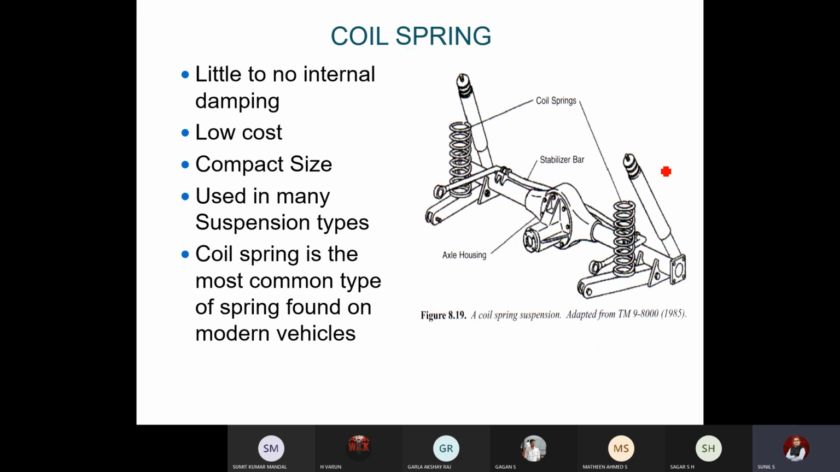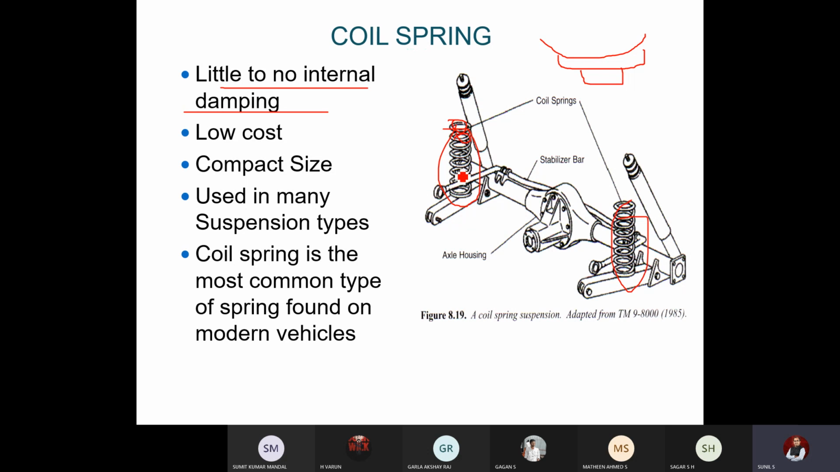Okay. So coil spring, you can see how it will be installed in a vehicle. Just a sketch to make you understand. So what are the advantages compared to leaf spring? It has little or no internal damping. If you ask why, as I told you, there is no direct contact between one ring and the other ring. Whereas in the leaf, they are attached with each other. Direct contact, internal friction will be there. So that internal friction will not be there in this coil spring, and the cost is also low.